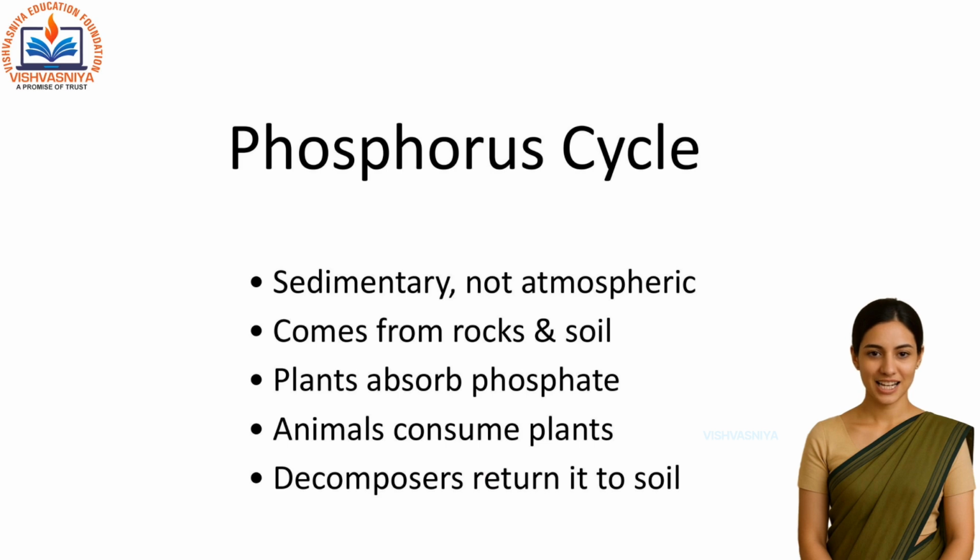Unlike carbon and nitrogen, phosphorus does not cycle through the atmosphere. It is a sedimentary cycle. It comes from rocks and soil. Plants absorb phosphate, animals eat the plants, and when they die, decomposers return phosphorus to the soil.